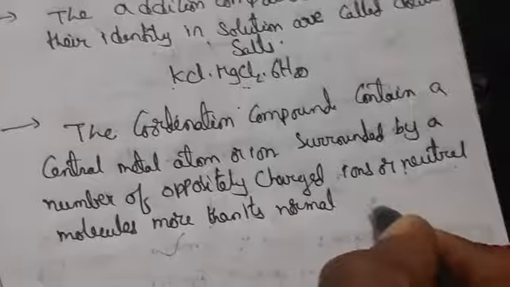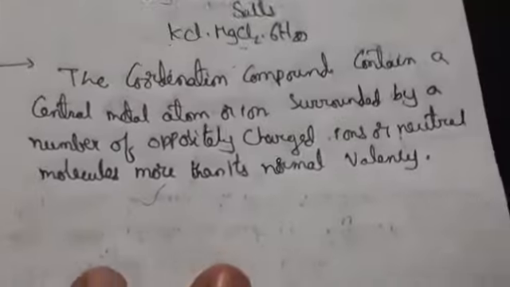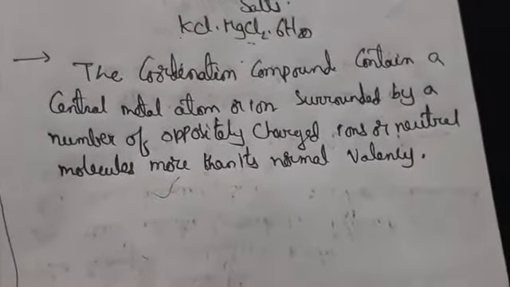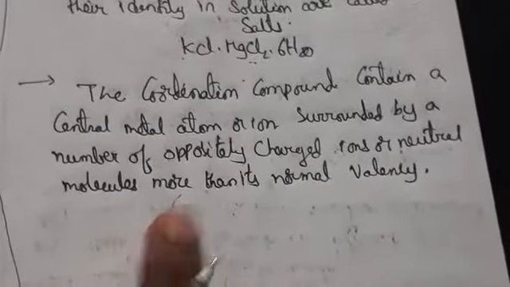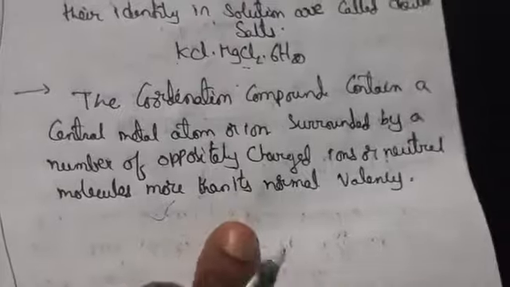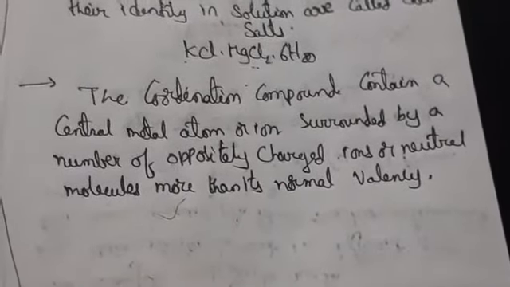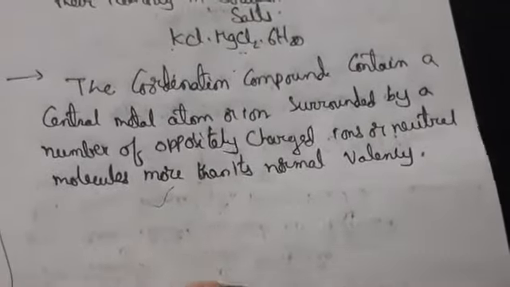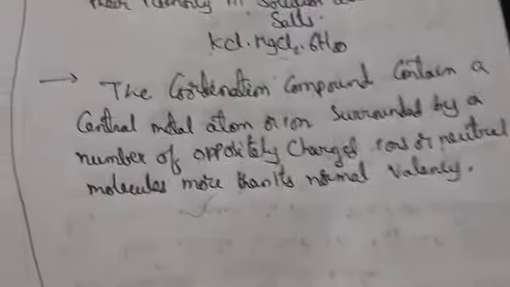Have you understood? For example, if I take CoCl3, Co is the central atom and Cl3 is the negatively charged part. Cl3 has valency and Co also has valency. So the Cl minus is surrounding the cobalt atom. This is the meaning of this.